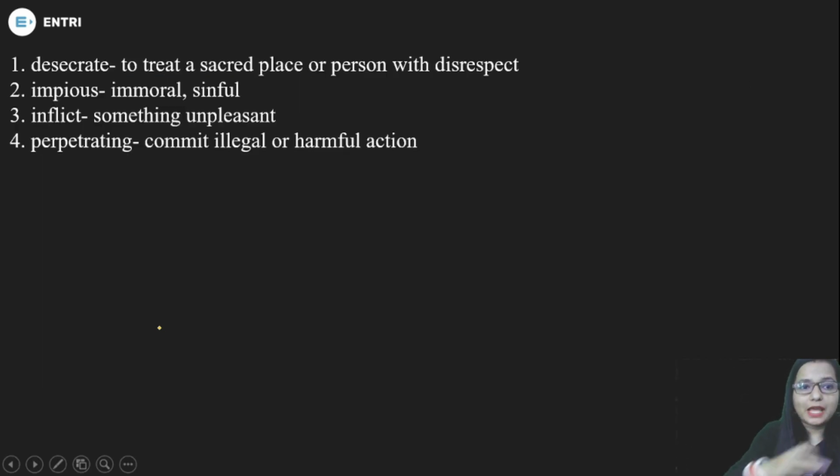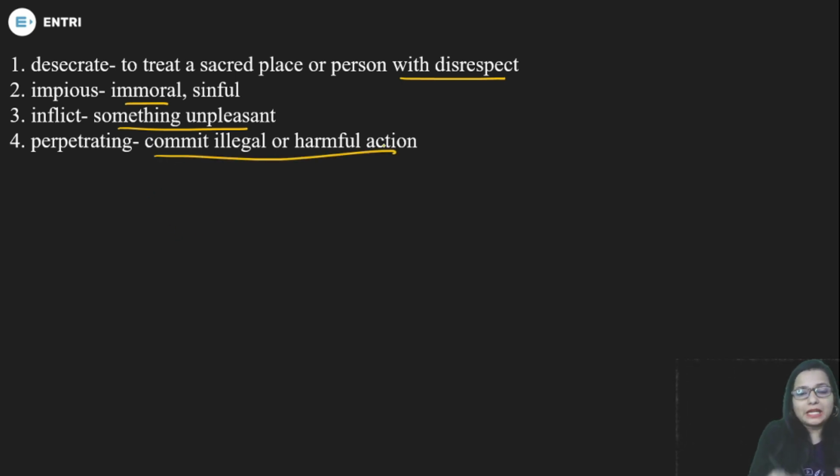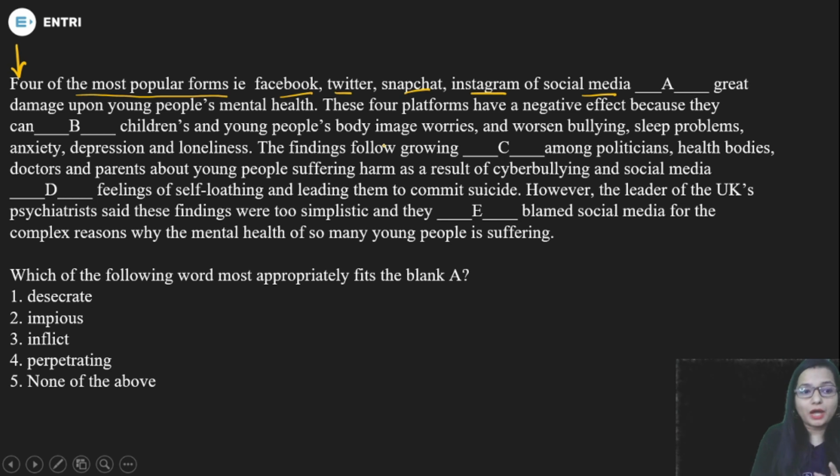Now let us understand the meaning of these words. Desecrate means to treat a sacred place, a holy place, or a very well reputed person or place with disrespect. Impious means immoral, sinful. Inflict means to impose something unpleasant, and perpetrate means to commit an illegal or harmful action. So we have to write here inflict. It will go with the context. Social media inflict great damage upon young people's mental health.